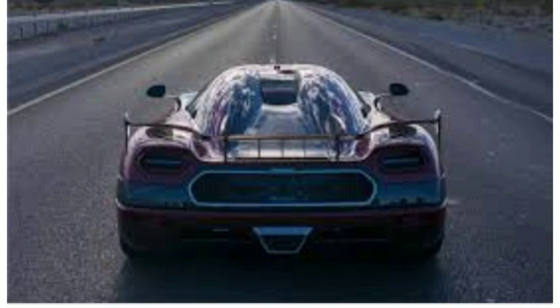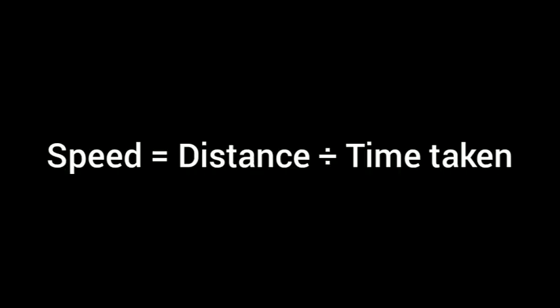How will we find the speed? We will find the distance and time taken to cover the distance. Then we will divide it, then you will get speed. So speed we can find using the fundamental quantity length and time. Length divided by time you will get speed. Distance is related to length, no? So we can find speed using the fundamental quantities. Therefore we can say speed is a derived quantity.